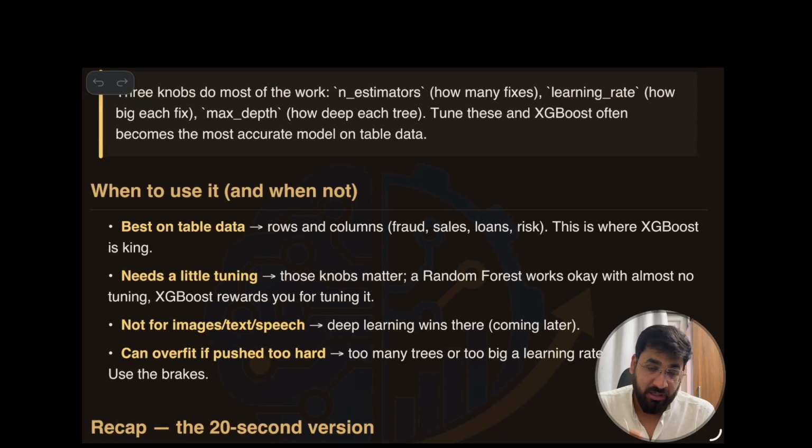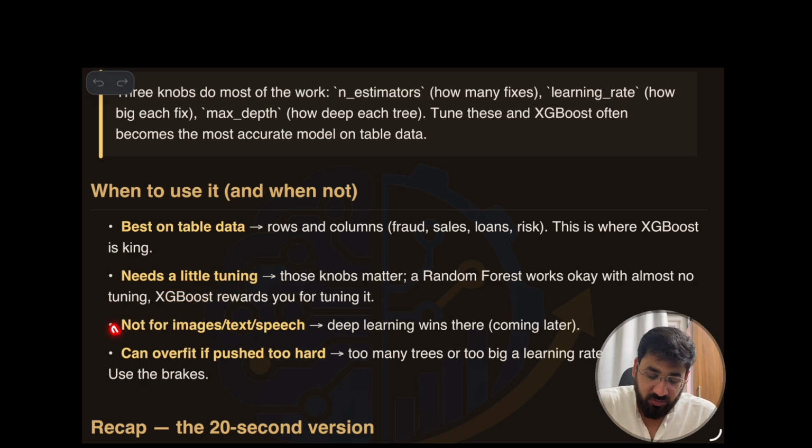Now when to use it, and when not to use it. See, it is for table data. I discussed the same for other algorithms, but they need a little fine tuning. It really is a great algorithm, and if you tune it perfectly you will get the best result.